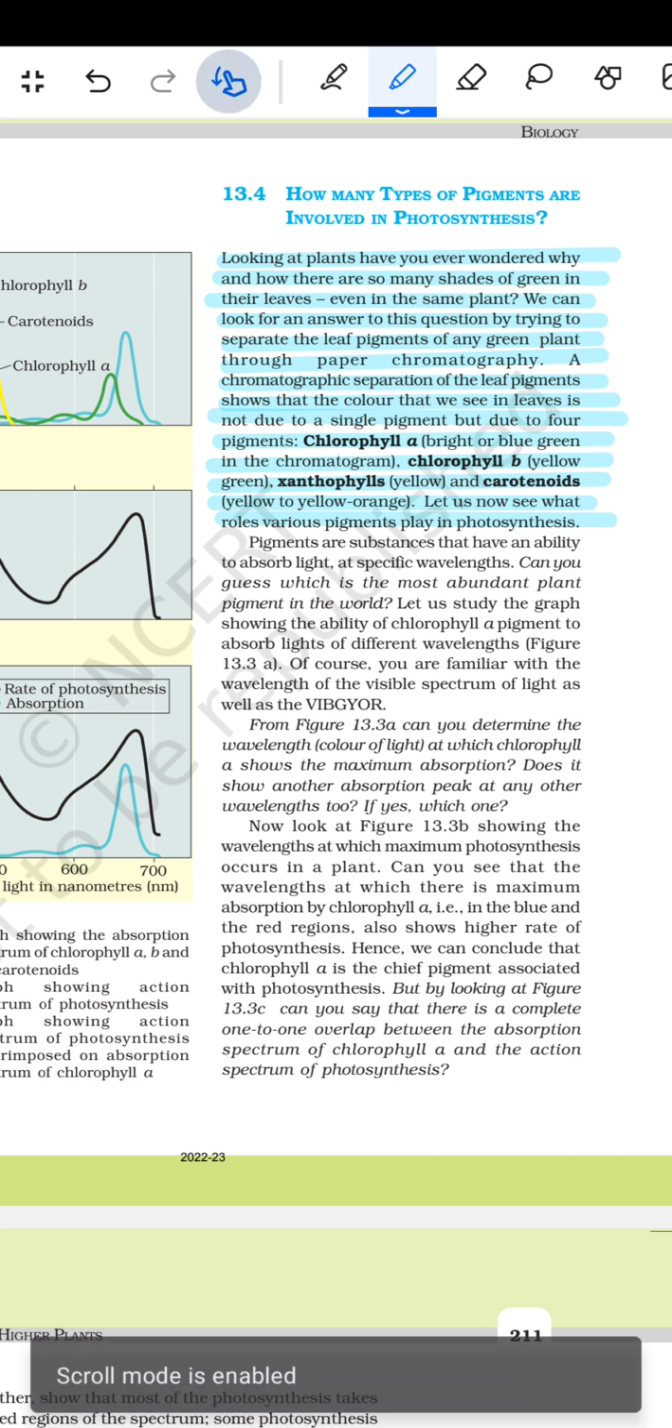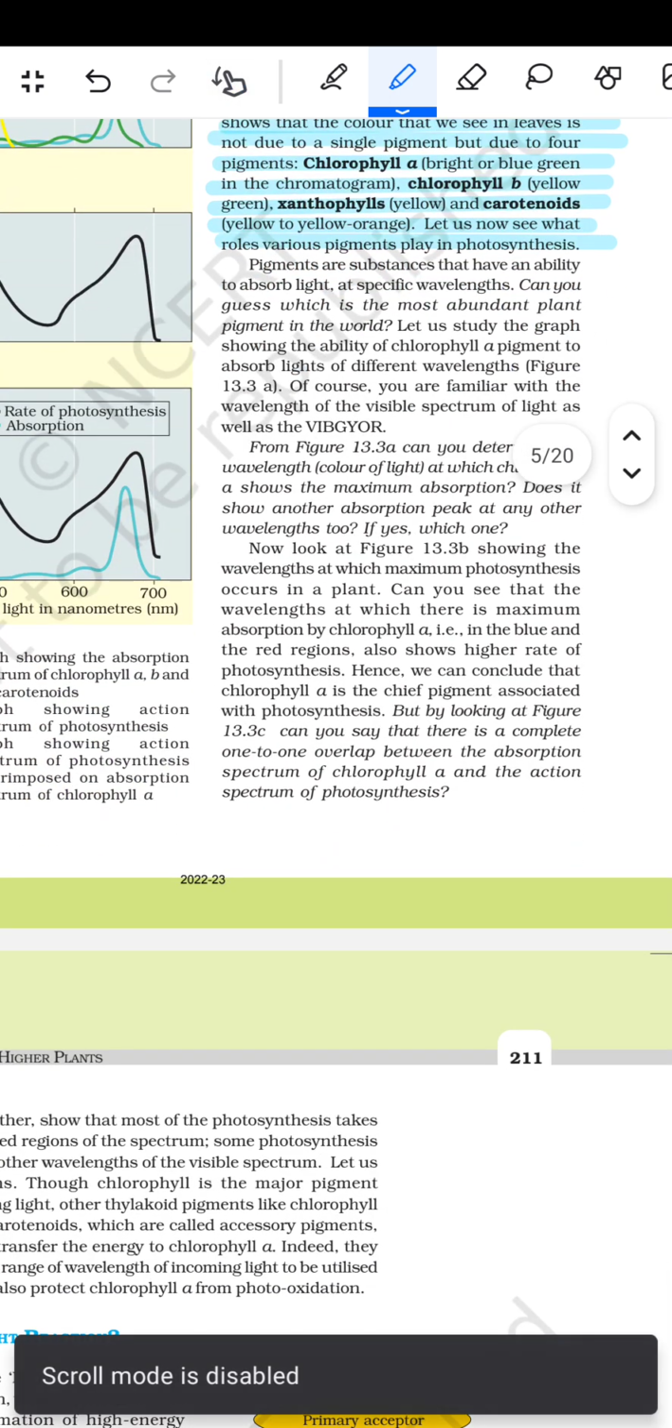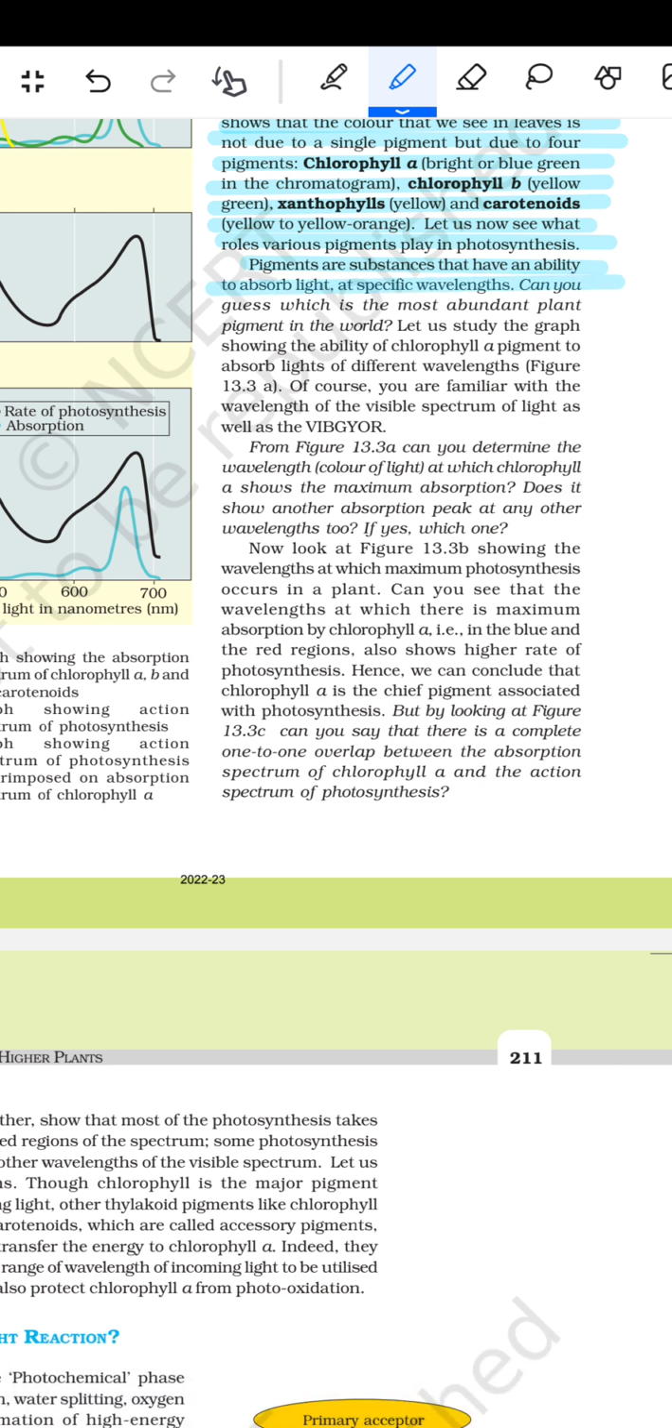play in photosynthesis. Pigments are substances that have an ability to absorb light at a specific wavelength. Can you guess which is the most abundant plant pigment in the world? Let us study the graph showing the ability of the chlorophyll a pigment to absorb light of different wavelengths. Of course, you are familiar with the wavelengths of the visible spectrum of light as well as their colors. From figure 13.3a, can you determine the wavelength of light at which chlorophyll a shows maximum absorption? Does it show another absorption peak at any other wavelength too?